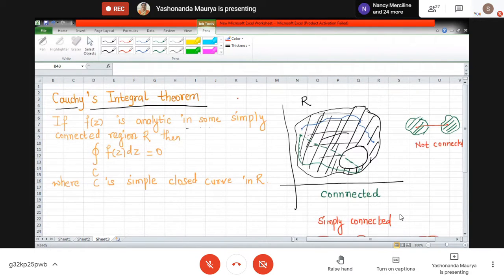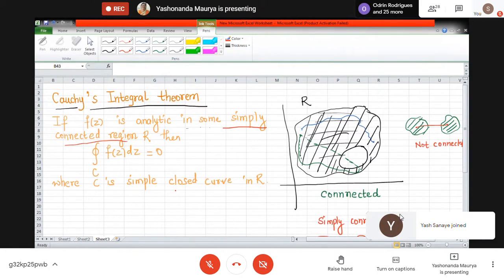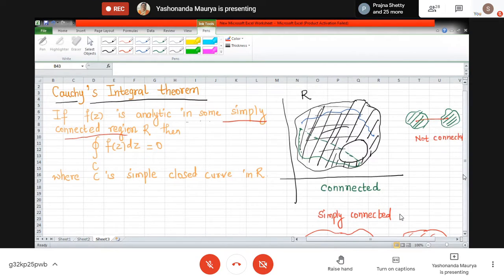It is saying that we are in the simply connected region. It means what? We are talking about the region which doesn't contain any hole. Okay, so we are in a region which is, okay, I have drawn here, right?